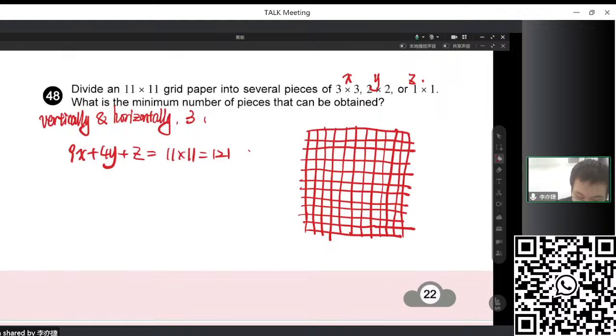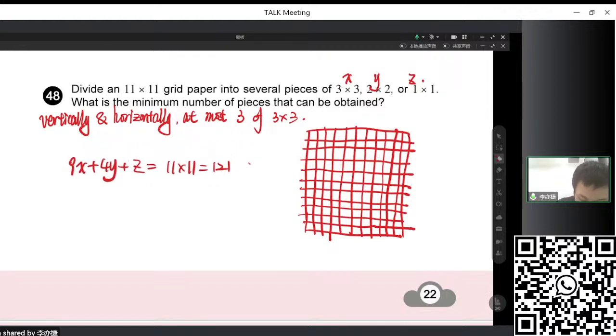At most 3, we cannot put a 4th, which means, right? At most, 9 of the 3 times 3s can be put in. We cannot put more. So x cannot be 13. At most it is 9, right?